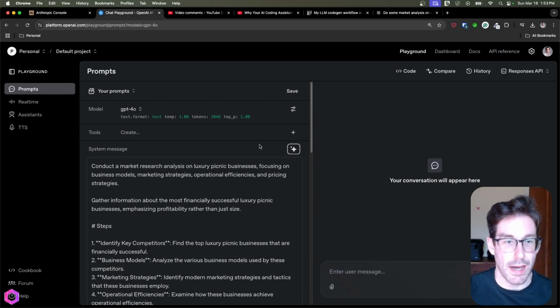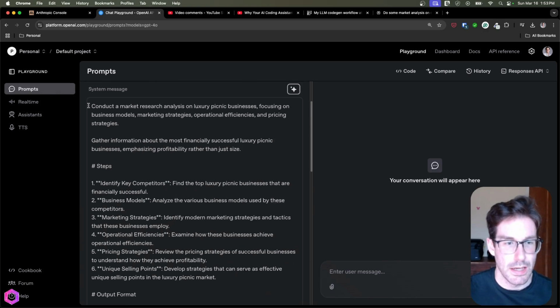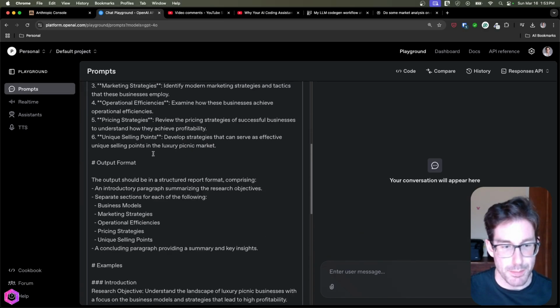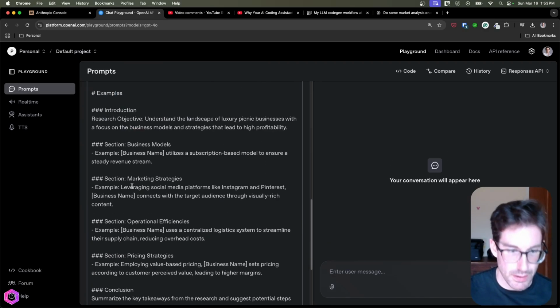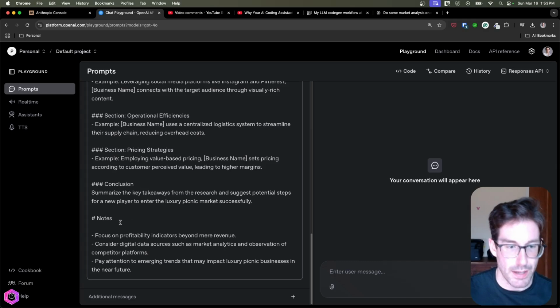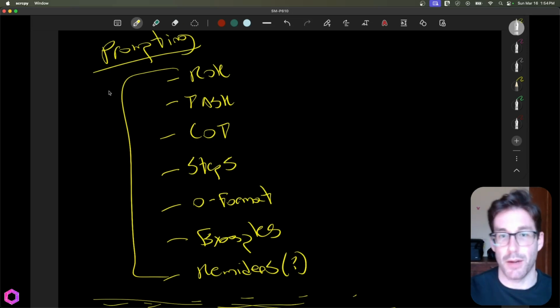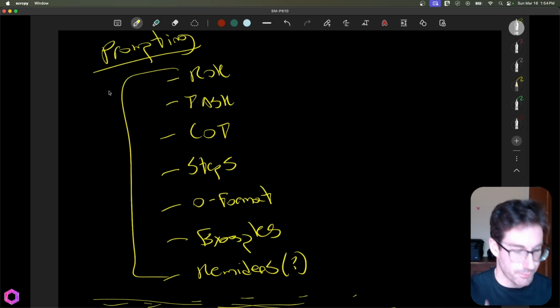Same thing for OpenAI. We have the task itself. I think there is no role here, which is interesting. The task, it gives the steps, it gives the output format that I mentioned previously, some examples associated to that output format, and then reminders at the bottom. So you can see this is a common practice, even followed by the best research labs, of how to prompt and how to create system prompts. But like I said, this is becoming more and more obsolete.